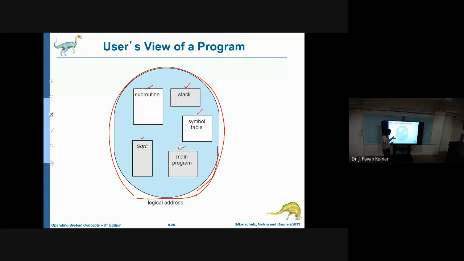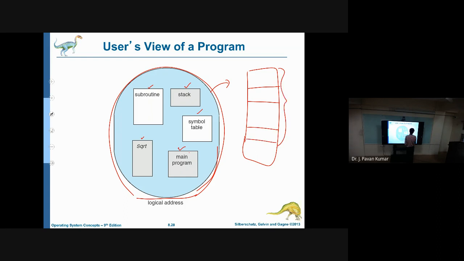Next, consider this being loaded into main memory. Why do we have to load it into main memory? In order to execute anything, we have to load that program into main memory. So we load into the main memory like this. This is the main memory, and we can load first a subroutine, afterwards the symbol table, after that the main program, after that the square root function. Like this, dynamically we can load all these segments.